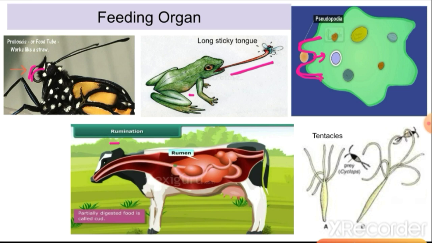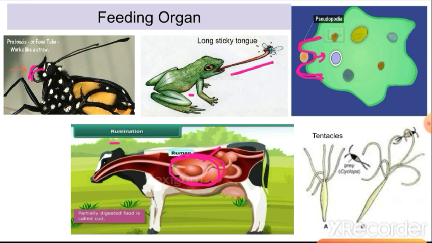Then ruminants means the cow. They have rumen in their stomach. You could see here the rumen. This rumen helps in the digestion of cellulose, because they are grass eating animals, and grass has a lot of cellulose which is difficult to digest. That is why we human beings can't eat grass directly.